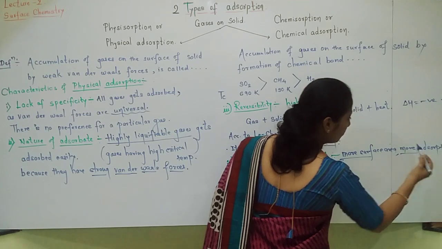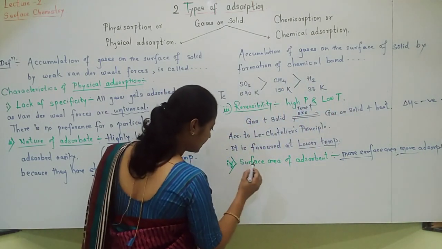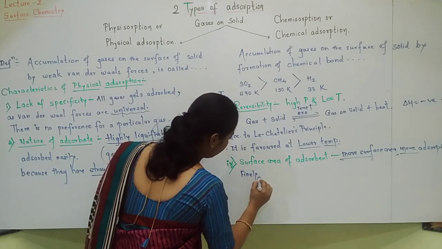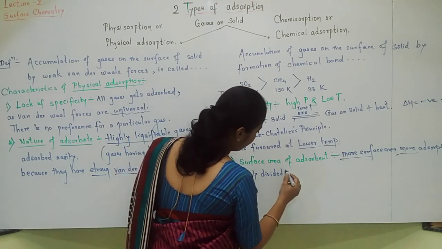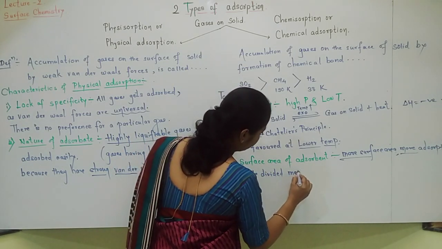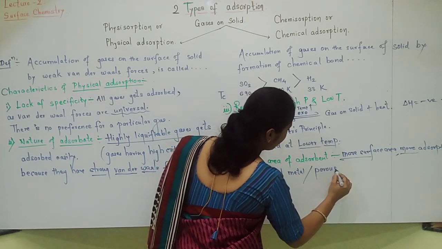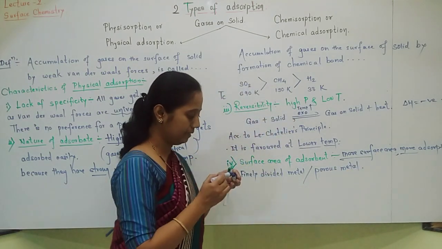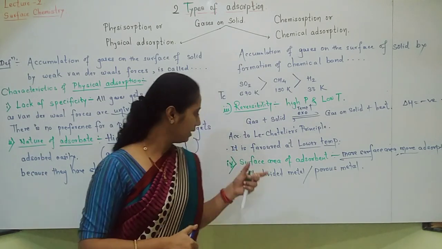The more the area, the more is the adsorption, and it is done by using finely divided metal, or you can use porous nature of metal. Pores are made in the metal. Metal is made porous. Pores will increase the surface area.